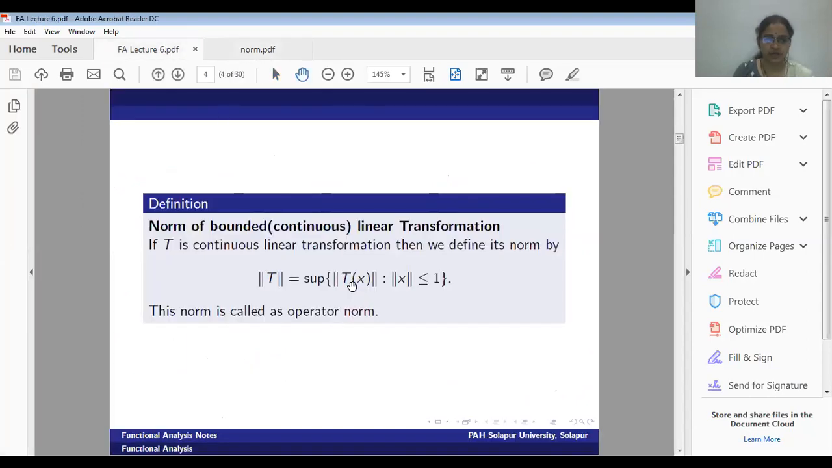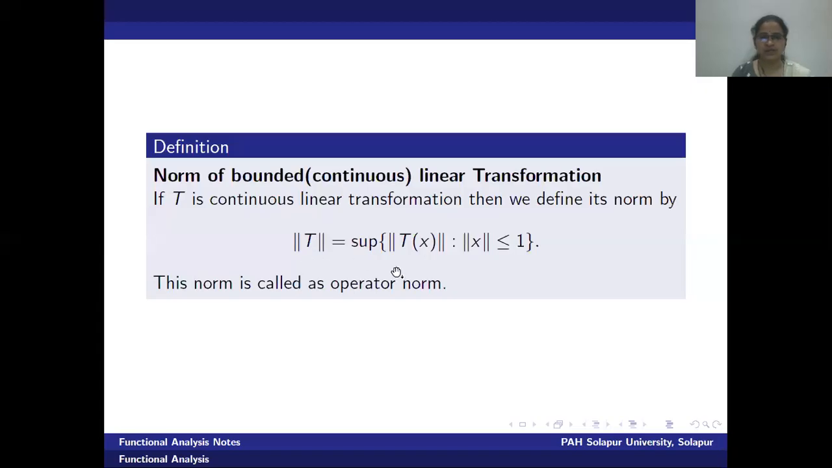Okay. Therefore, look at the definition again. Norm T is supremum of norm T of x on the condition norm x is less than or equal to 1. This is the way the norm of a transformation, rather a continuous linear transformation, was defined. Okay. Now we will have a look at the next theorem. The next theorem is giving us an idea about some equivalent conditions for the definition of this norm of the transformation, right?